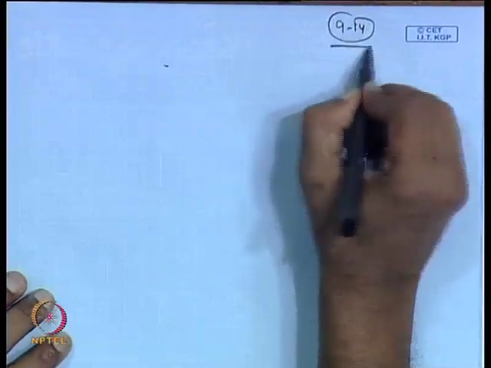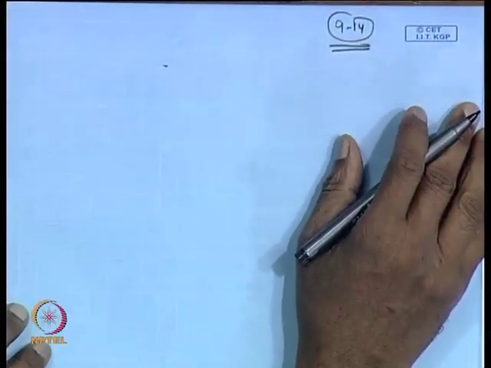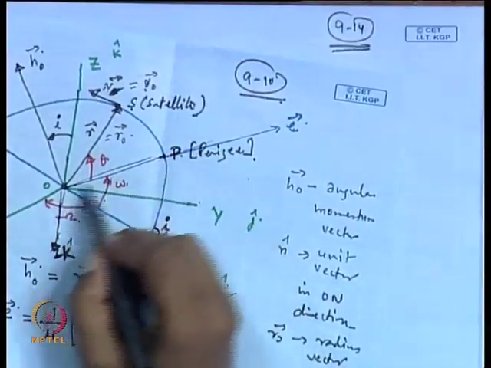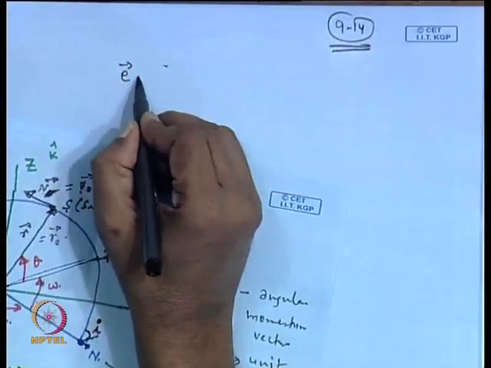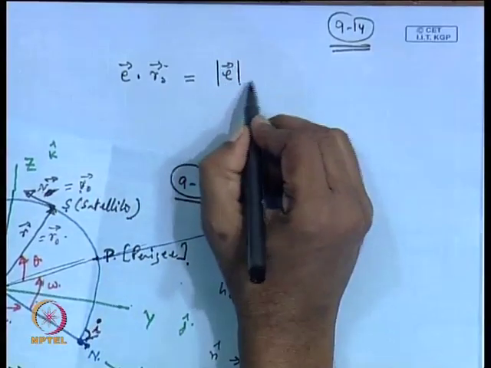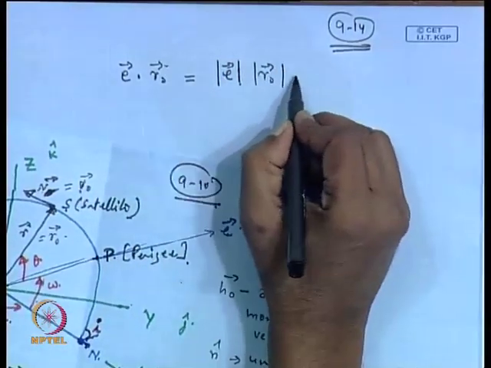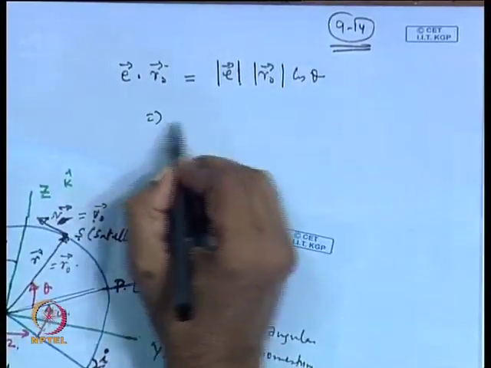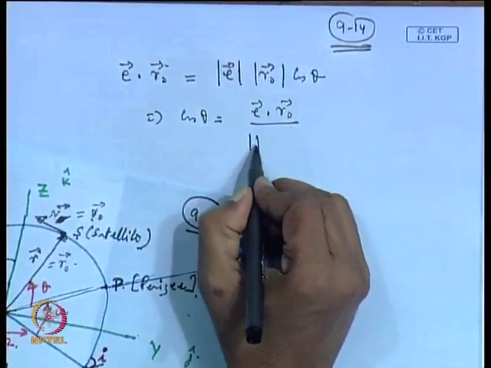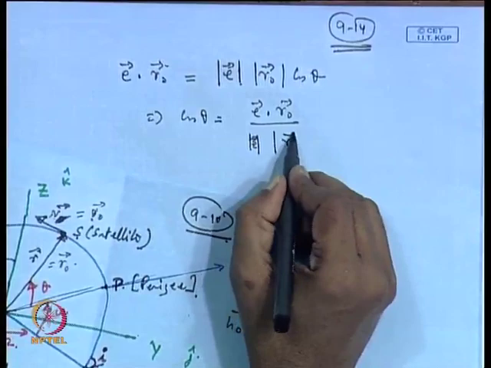Similarly, we will have the problem with theta also, but theta can be resolved in the same way. Again, theta is the angle between the radius vector and the eccentricity vector. So, we can write E dot r 0 equal to E magnitude times r 0 magnitude, and the angle between is cos theta. This implies cos theta equals E dot r 0 by E magnitude times r 0 magnitude.